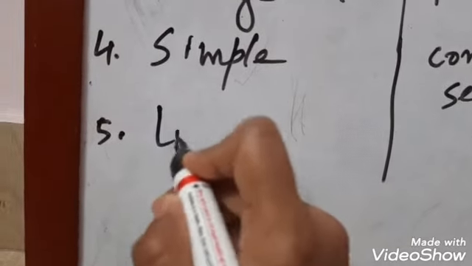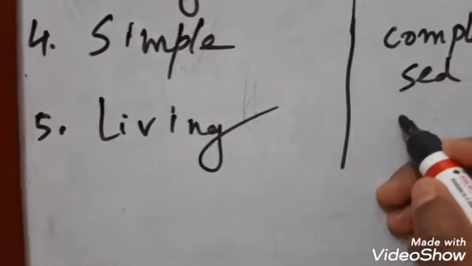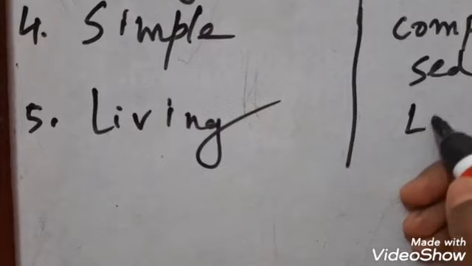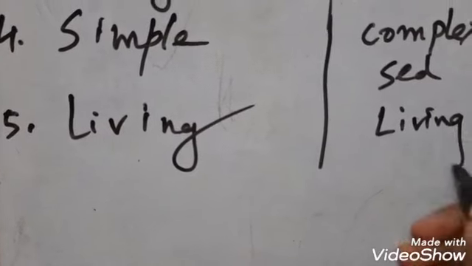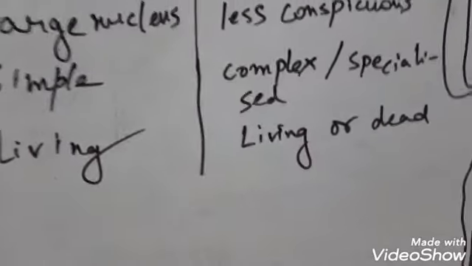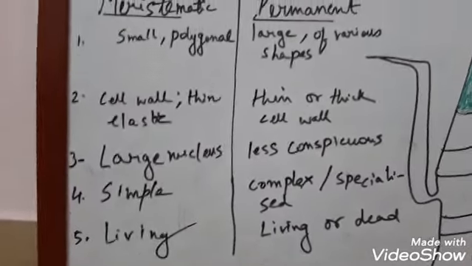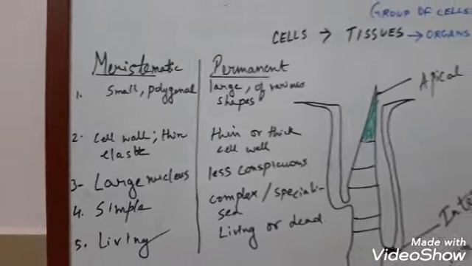Meristematic tissues are living tissues, okay, and here they may be living or may be dead. There it may be living or dead. So these are the various differences between meristematic and permanent tissues. Clear?